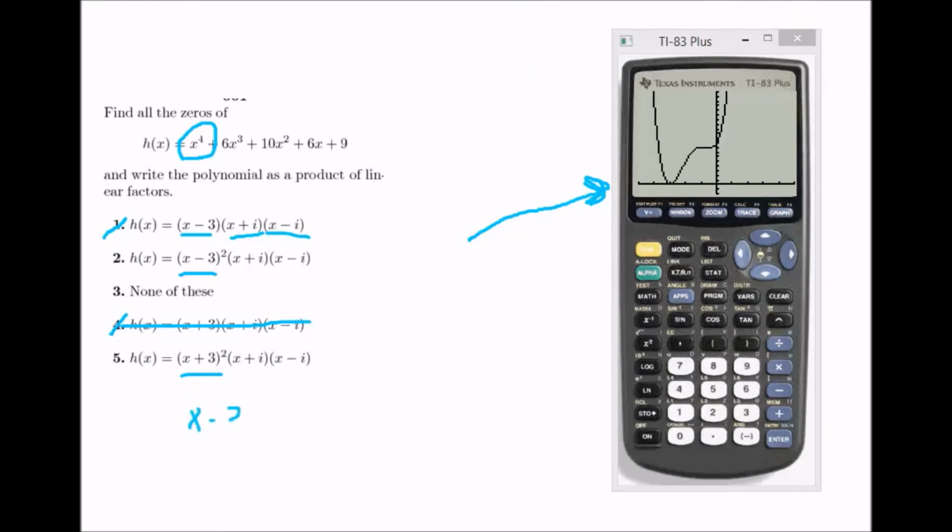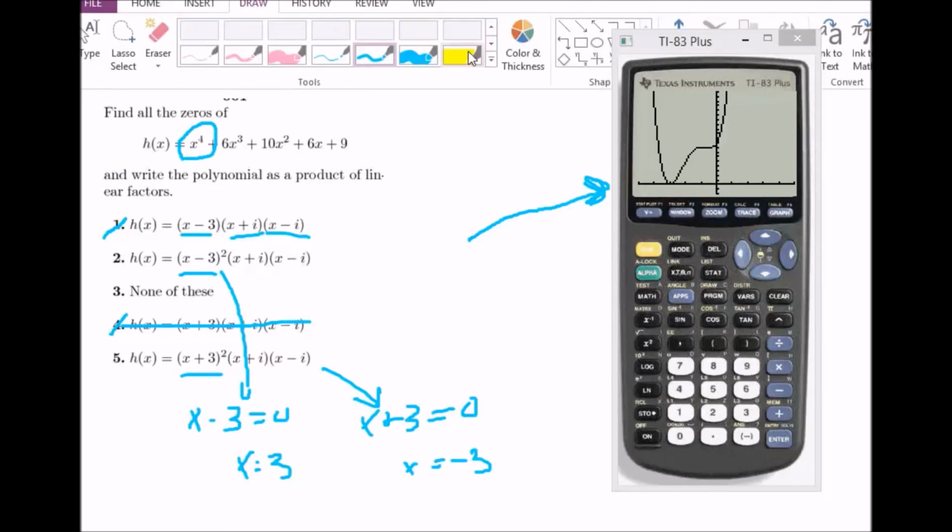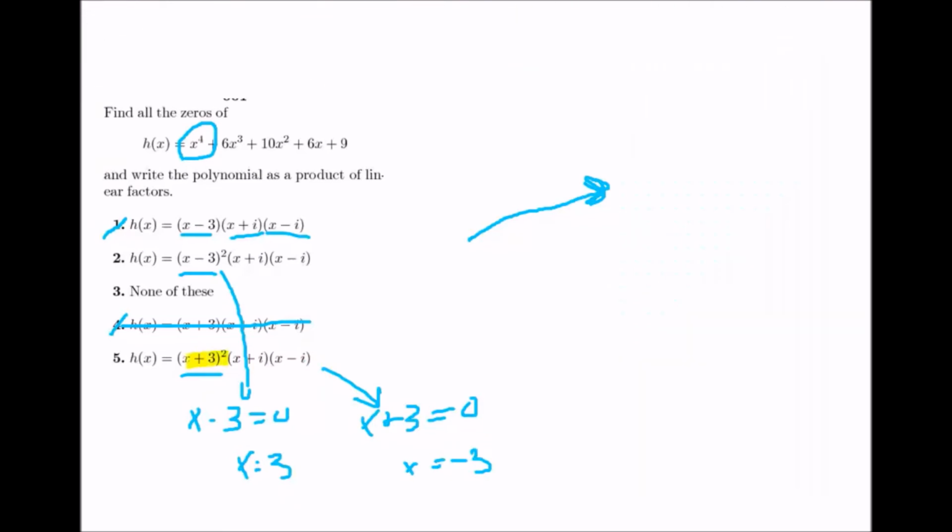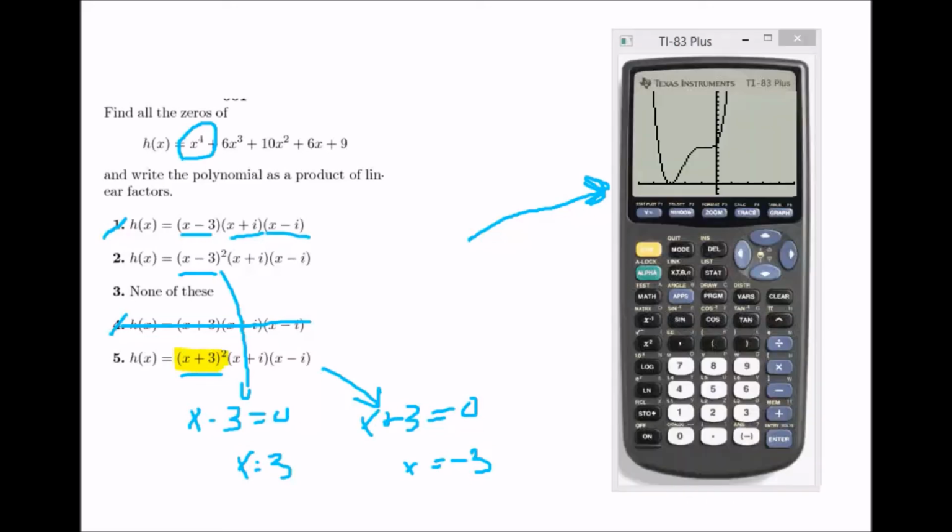So x minus 3 equals 0. That's from this one. That means x is 3. That's not correct. And x plus 3 equals 0. X is -3. That is correct. Now, notice there are 2 zeros. So that's 2 of them. Like I said, it writes it twice, squared, because it's a vertex.